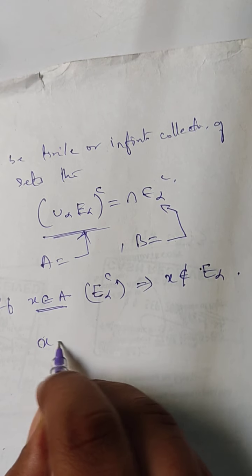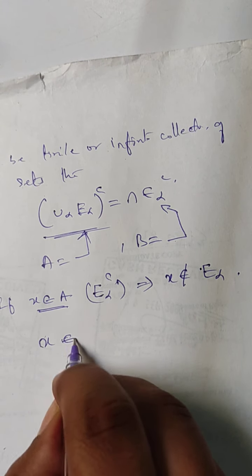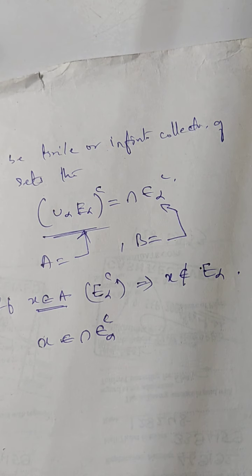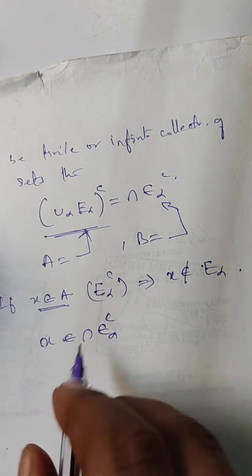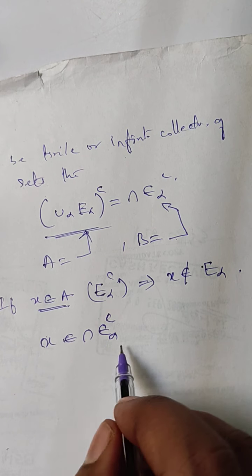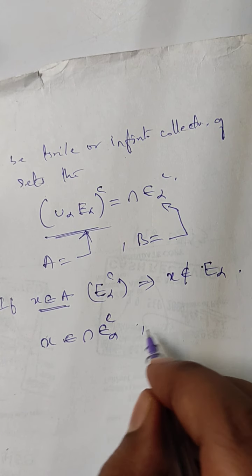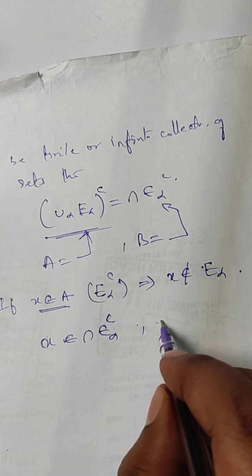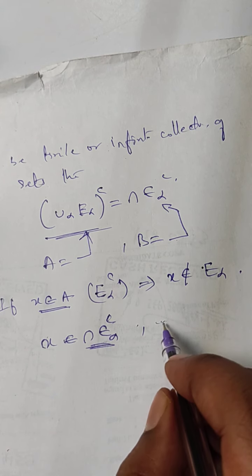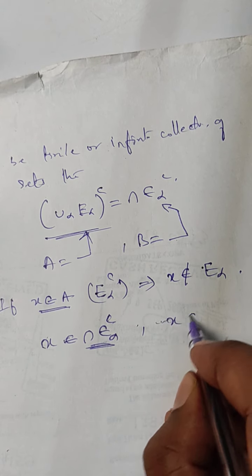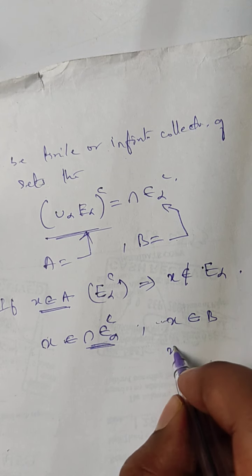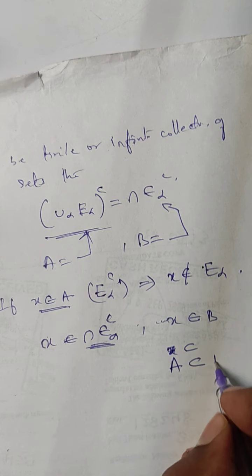For example, now consider X belongs to the intersection of E alpha complement. Then we can say that since this part right over here is equal to B, X belongs to B, and A is a subset of B. All right.